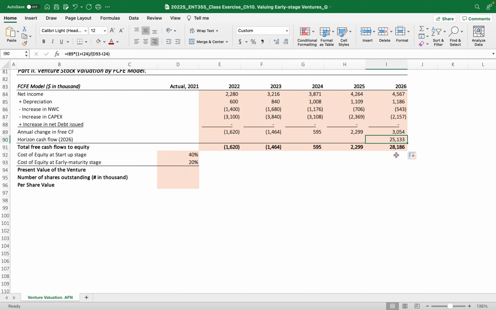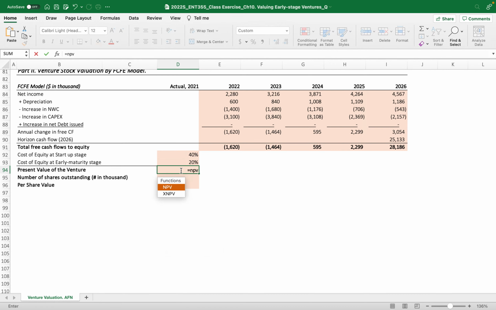The horizon value is one of the cash flows of this venture. And then for the present value of the venture, we are using net present value. The rate at the current time is the cost of equity, here the startup stage today. And then comma, and then drag all the future cash flows, right?